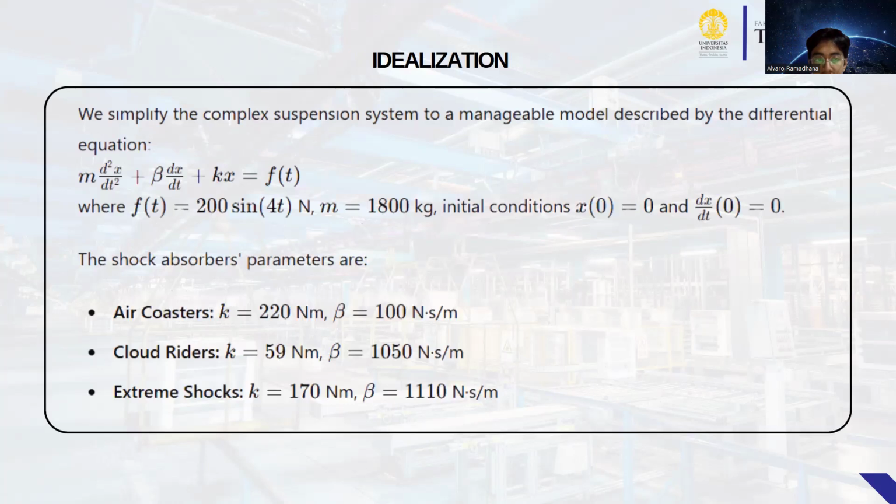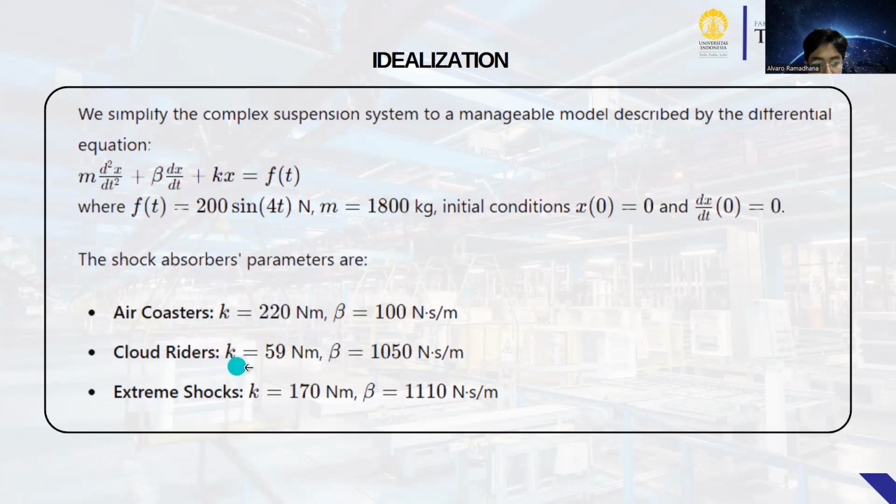Okay, this is idealization. We simplify the complex suspension system to a manageable model described by the differential equation. The shock absorber parameters are: Air Coaster, K = 220 Newton per meter, B = 100 Newton second per meter.